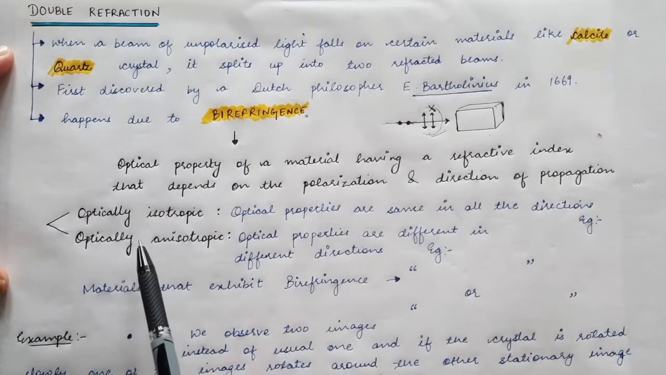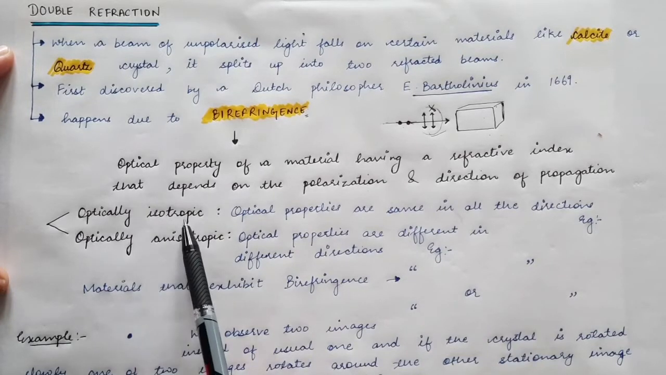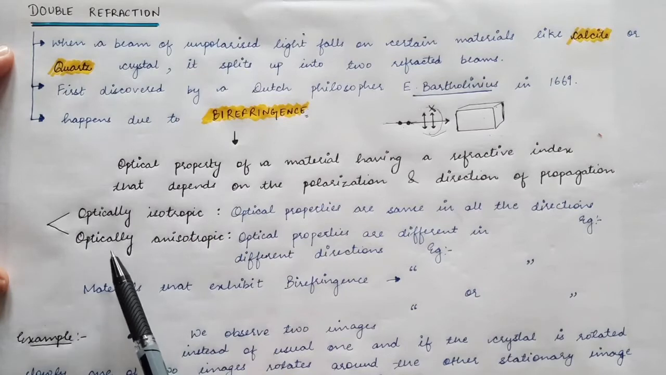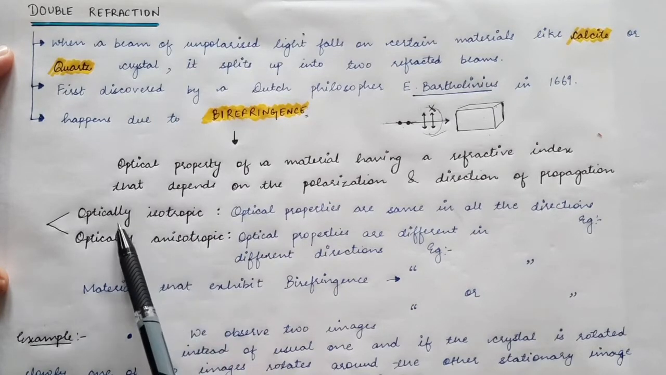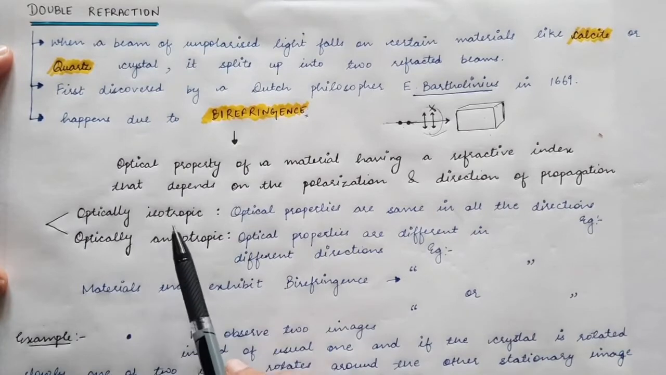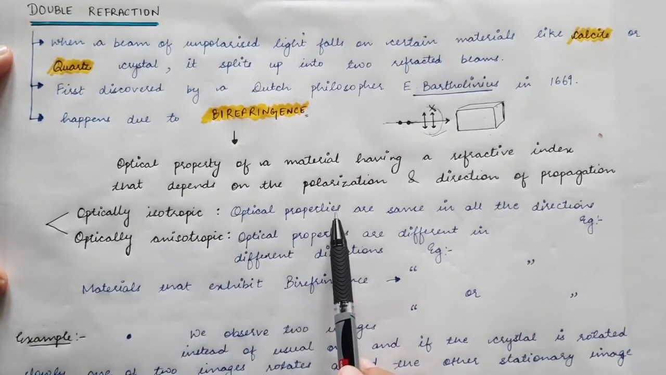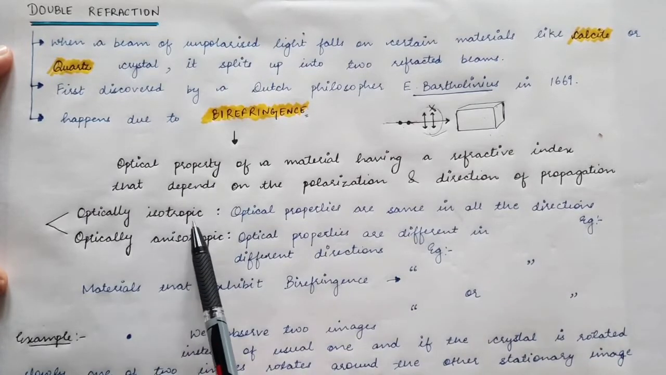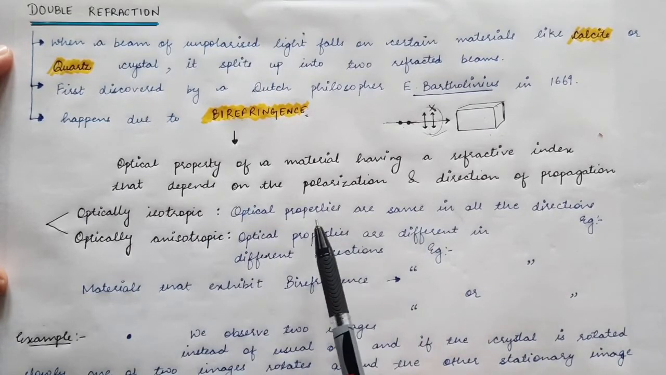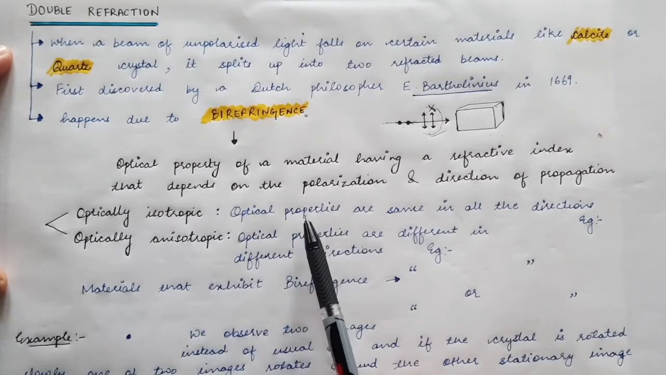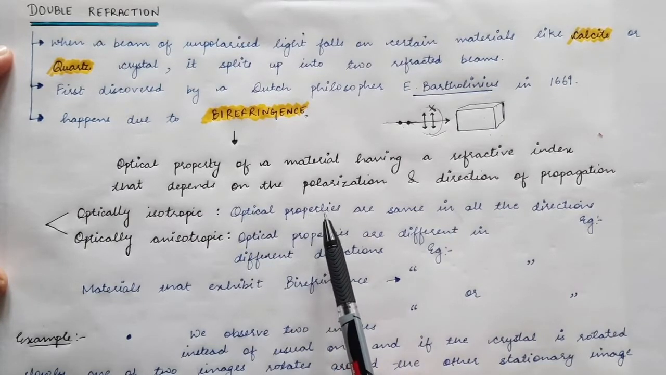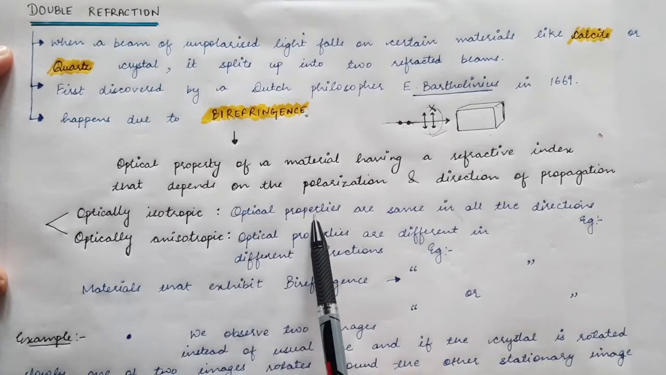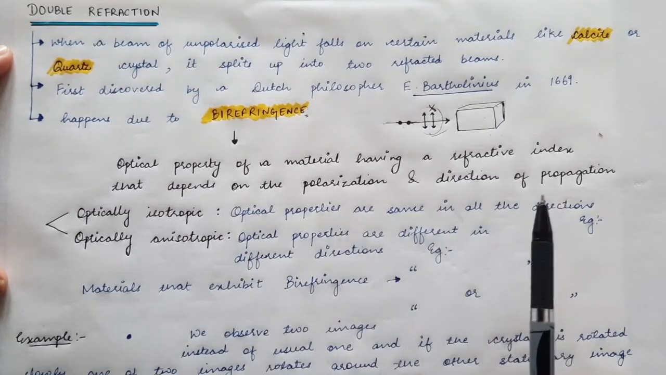Now there are two types of materials: one called optically isotropic and another called optically anisotropic. Optically isotropic materials are those whose optical properties are the same in all directions. Optical properties are, for example, the refractive index of the material or the dielectric constant. Such properties remain the same in all directions.